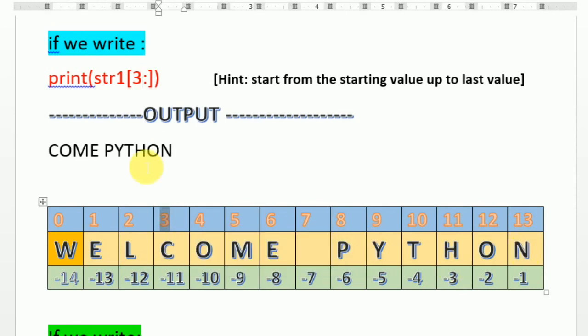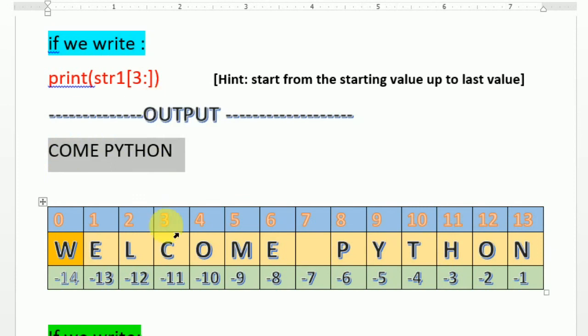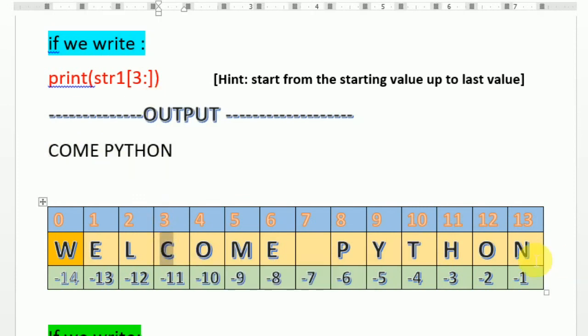So "Come Python" is going to display like this. You start from the third place, that is C, and it will display up to N, because the last value is not given. So it will execute up to the last character.